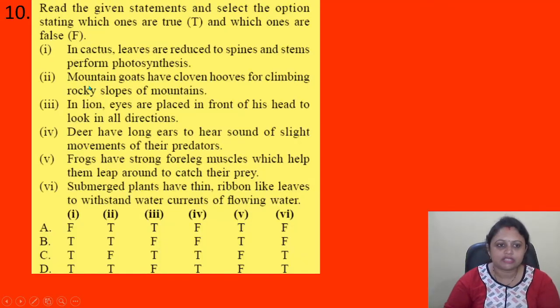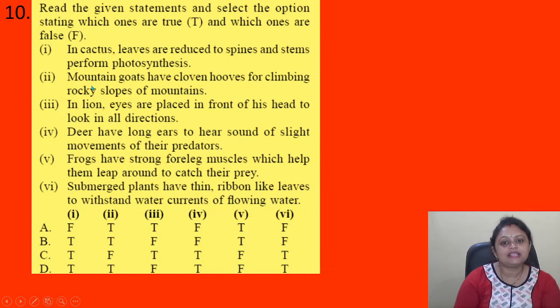Coming to the next question. Read the given statements and select the option stating which ones are true and which ones are false. So in cactus, leaves are reduced to spines and stems perform photosynthesis. Yes, this statement is true. Mountain goats have cloven hooves for climbing rocky slopes of mountains. This one is true. In lion, eyes are placed in front of the head to look in all directions. No, this one is false.